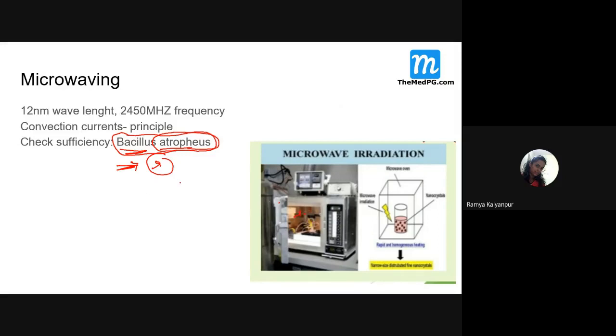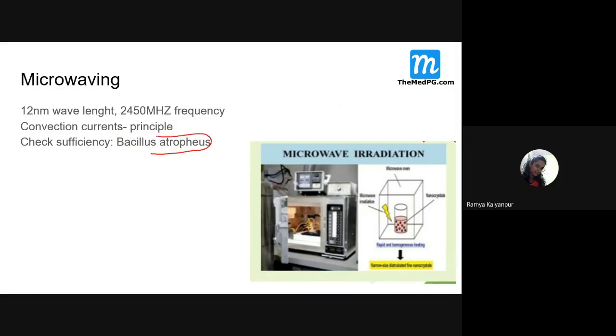Once the process is done, take out these strips and put them in culture media. If the organisms grow, your microwave is useless, it is not functioning. If the spores don't grow, then your microwaving is fine. Why am I mentioning this again?